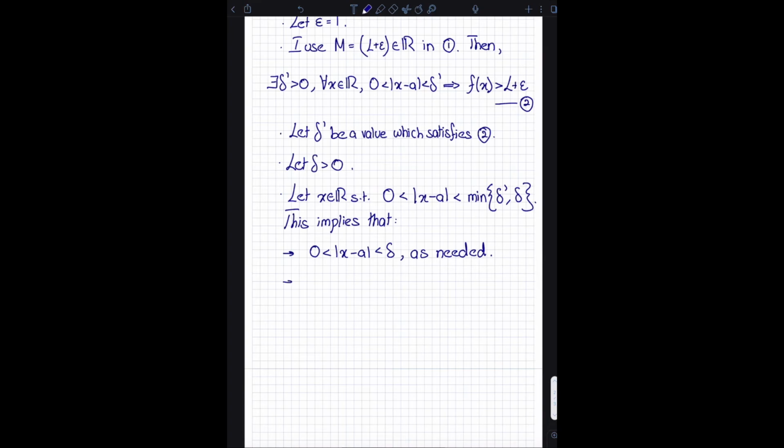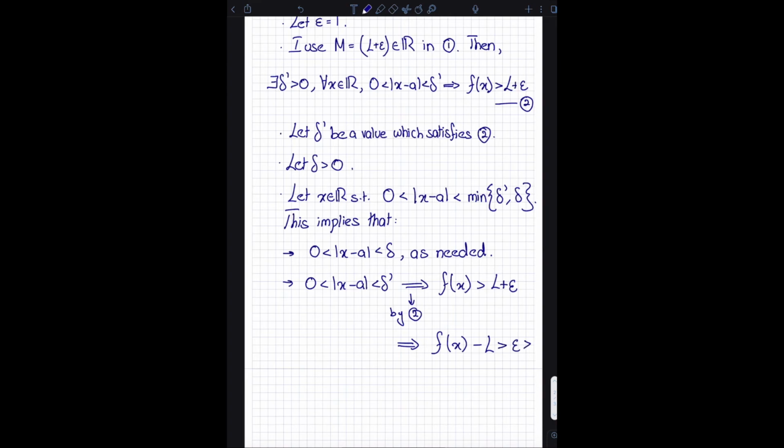And what I also know is that 0 is less than the absolute value of x minus a, which is less than delta prime. But notice that by 2, I know that if x is within delta prime of a, then f of x has to be greater than L plus epsilon, which implies that f of x minus L is greater than epsilon.